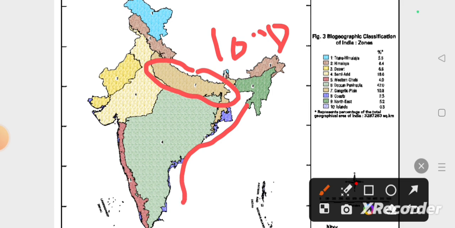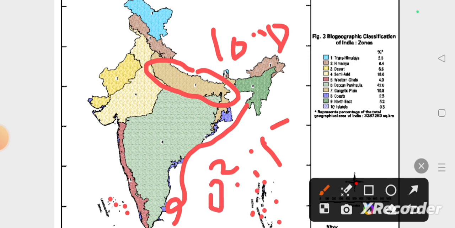And the coast covers 2.5%, which comes under the coastal region. The coastal region includes the Lakshadweep Islands, and mostly no natural vegetation is present because it is totally occupied by water. And also the Andaman and Nicobar Islands. These total islands come under Andaman and Nicobar, covering around 0.3%.